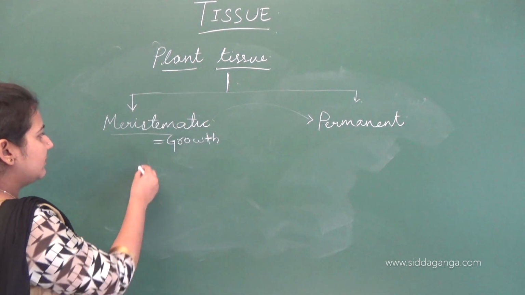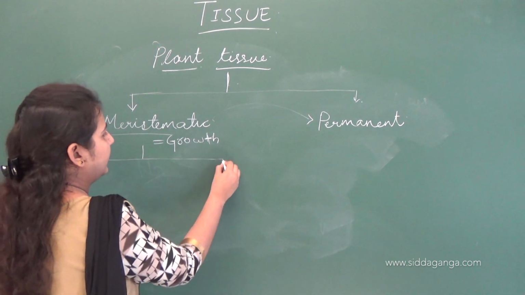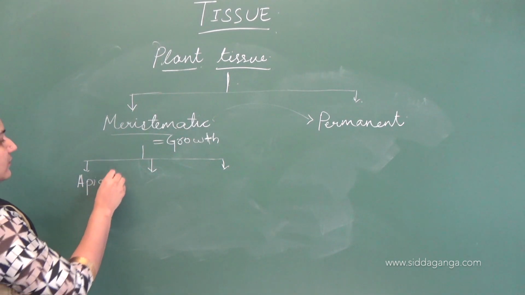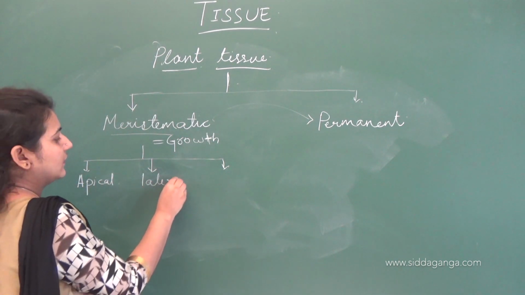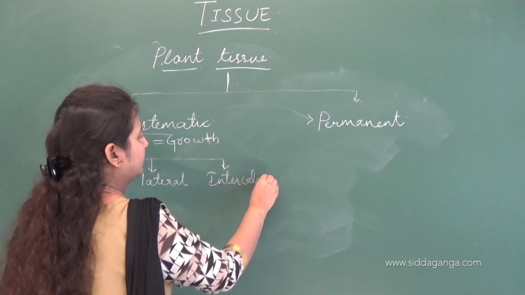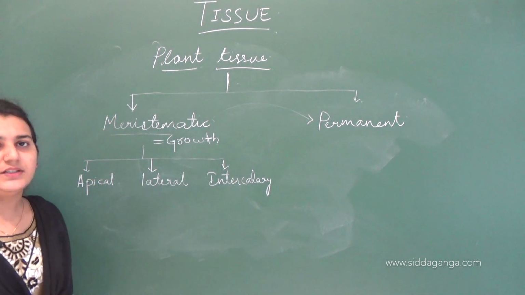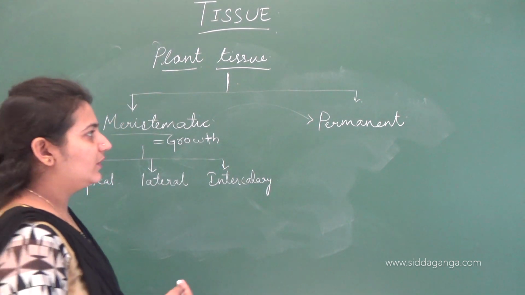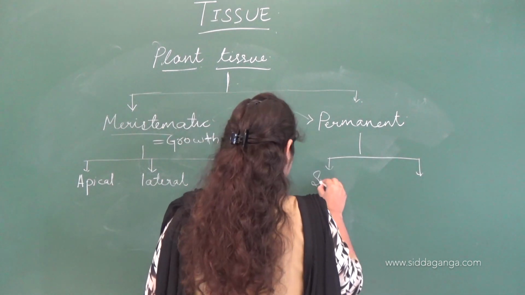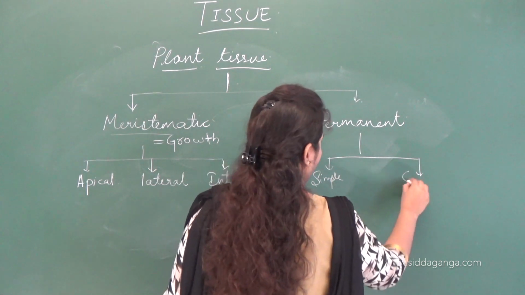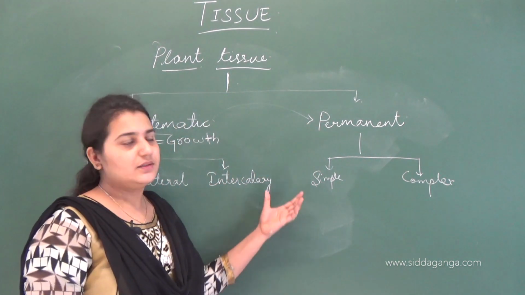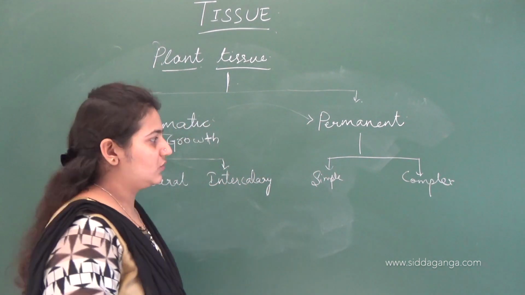In meristematic tissue again there are three types: apical meristem, lateral meristem and intercalary meristem. There are majorly three types of meristematic tissue, and in permanent tissue there are two types: simple and complex permanent tissues.